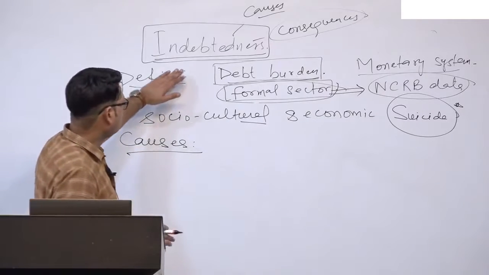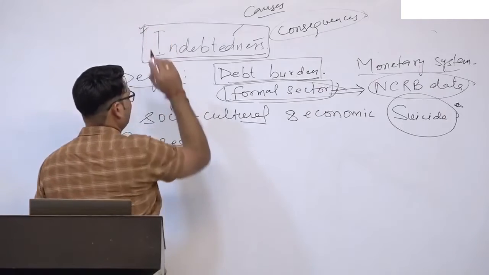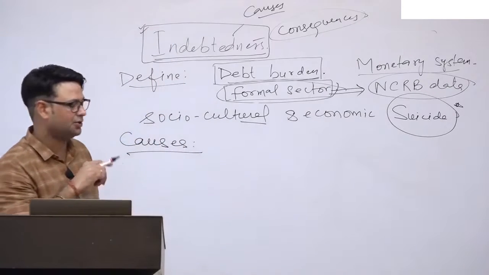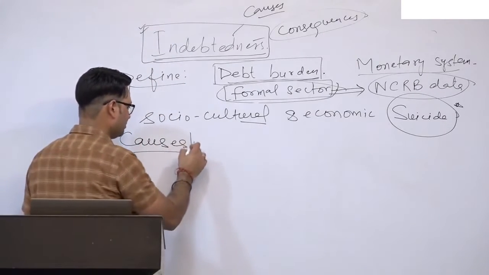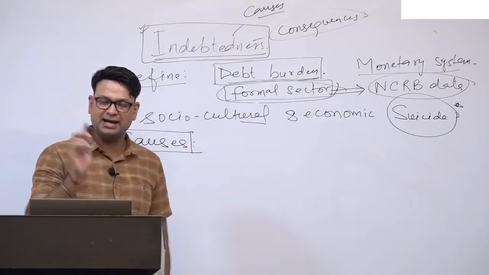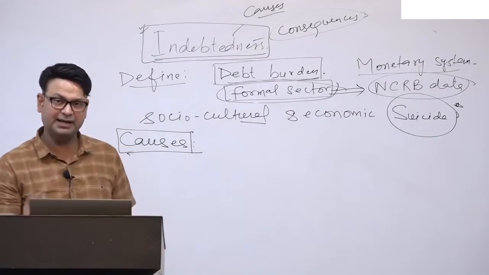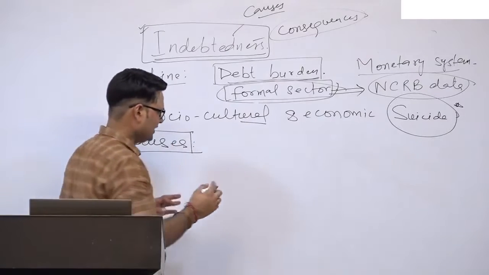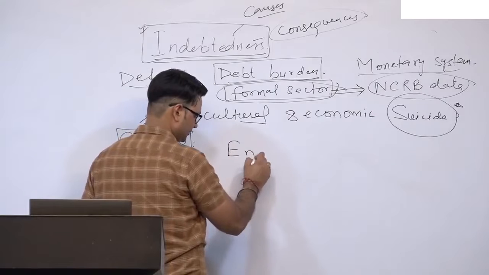So, causes. When you talk about the causes, this is a general framework that I am giving you: whenever you have to write about causes, you have to see that causes can be endogenous and exogenous.